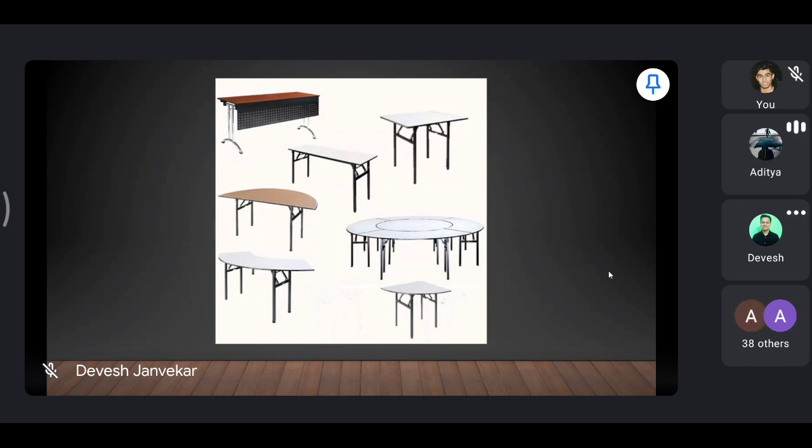So can you repeat it again? Serpentine table and quarter round table. Okay, so quarter round, which is the last table on the slide. That is your quarter round table. These tables are placed in the corner of the banquet, which can be used for various purposes.